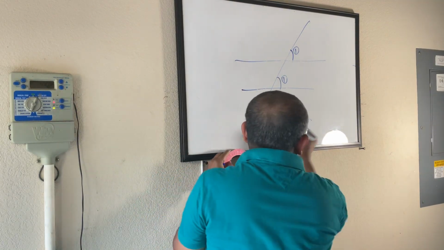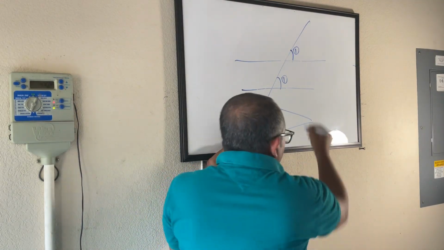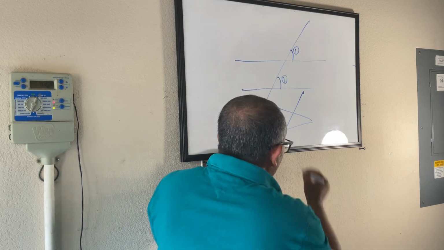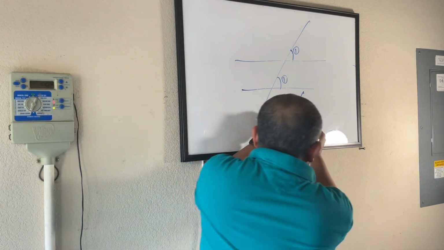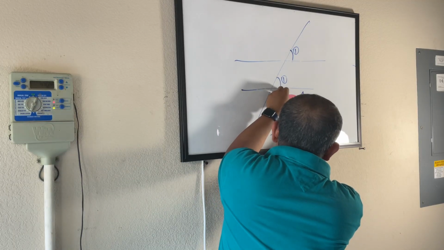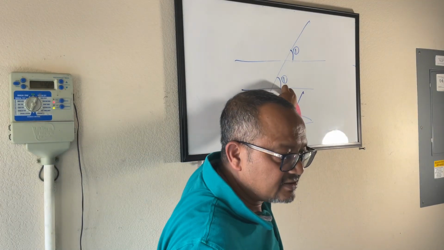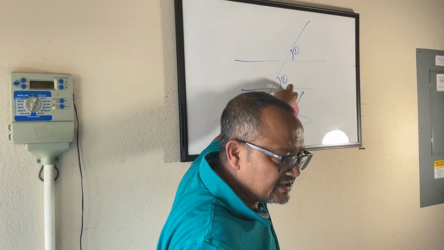If you make your lines not parallel, and then you have an intersecting line, obviously you can optically see these two angles will not be the same. Try measuring this angle and measuring this angle. See, they are different. Is it making sense or no?